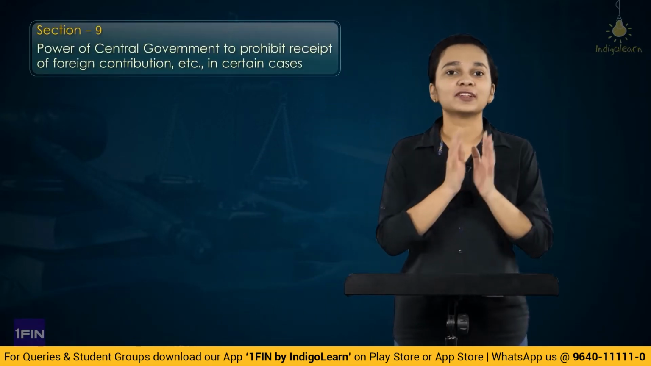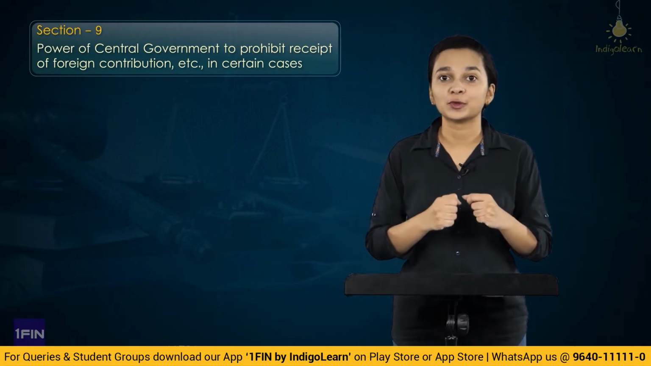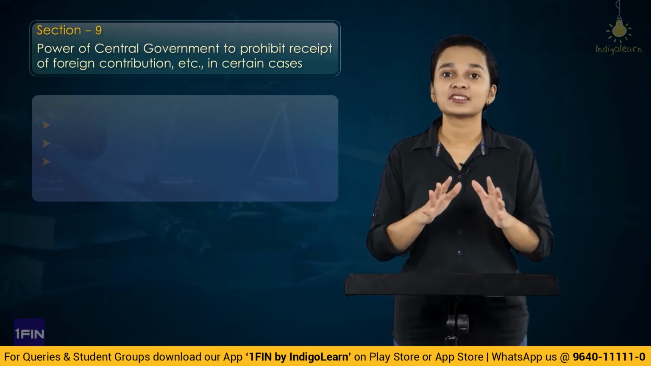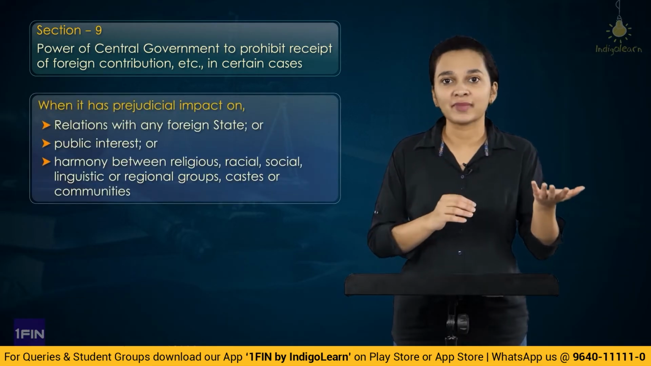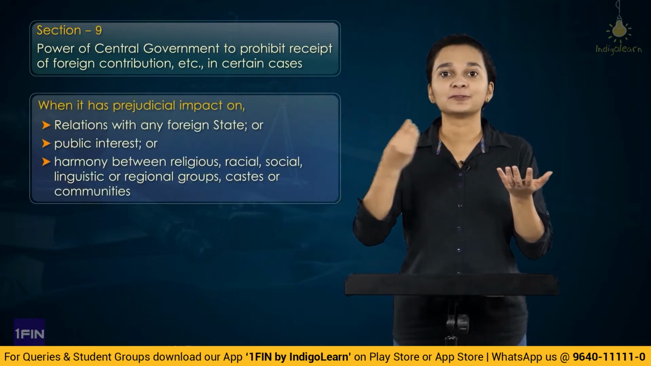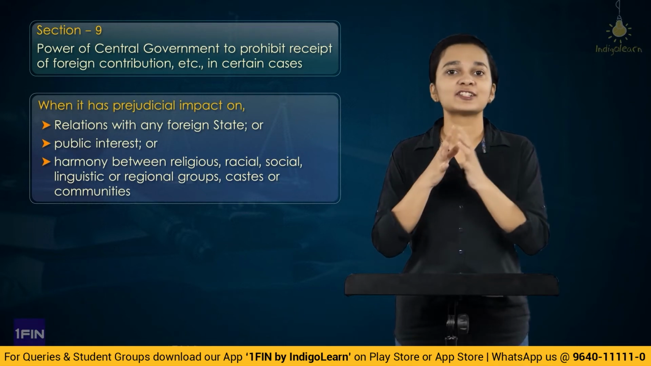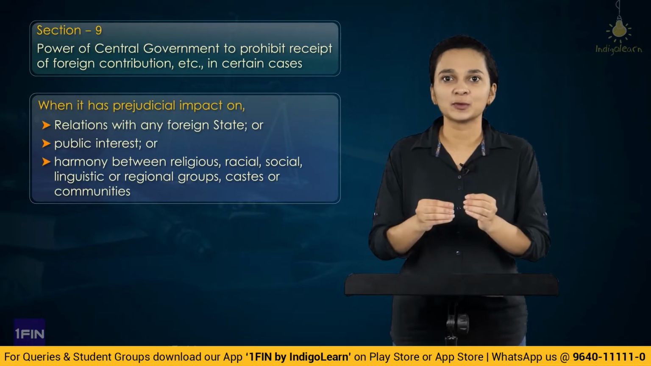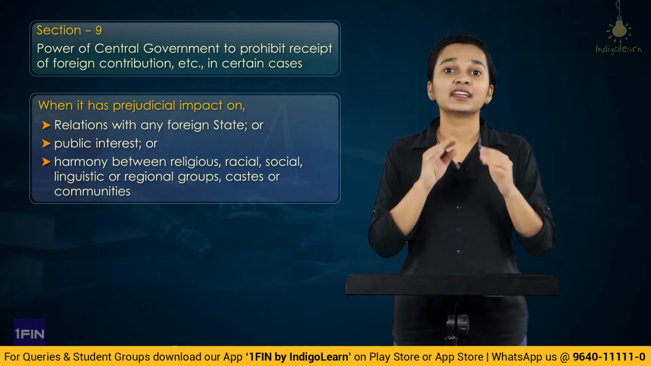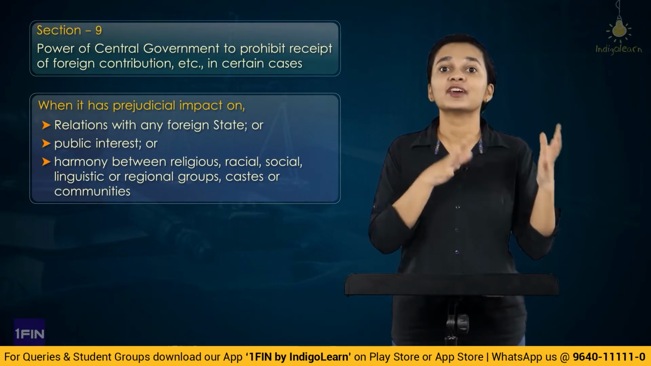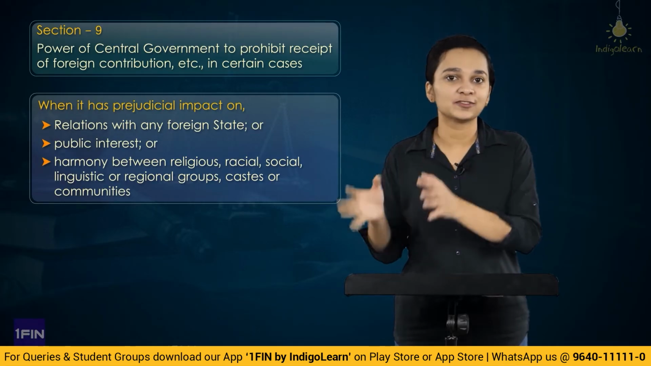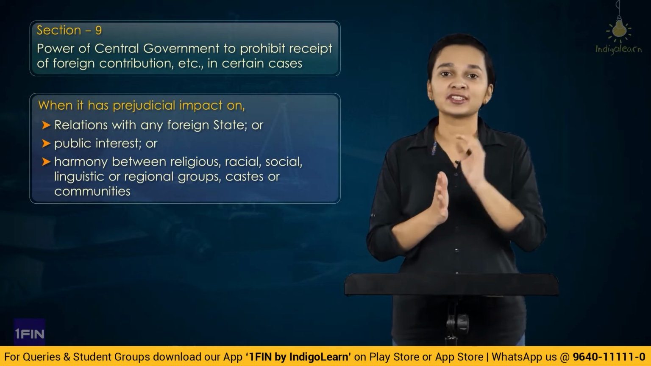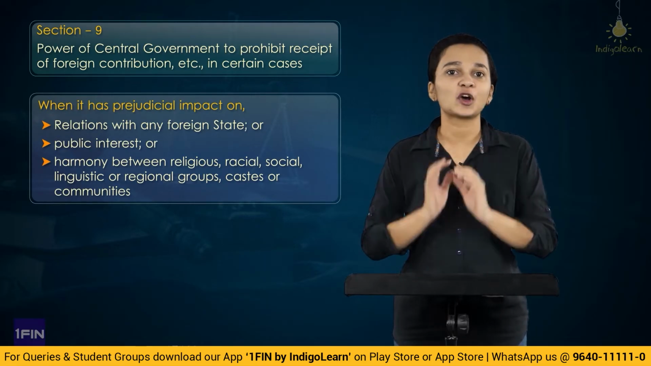Then under section 9, we have understood that the central government has power to prohibit receipt of foreign contribution in certain situations wherein it has prejudicial impact on the relations with foreign country, the public interest, or harmony between different religions, religious groups, linguistic groups. So these were certain situations wherein if receipt of foreign contribution would prejudicially affect any of these situations, then the central government has a power to prohibit any person, any party from receiving any foreign contribution.